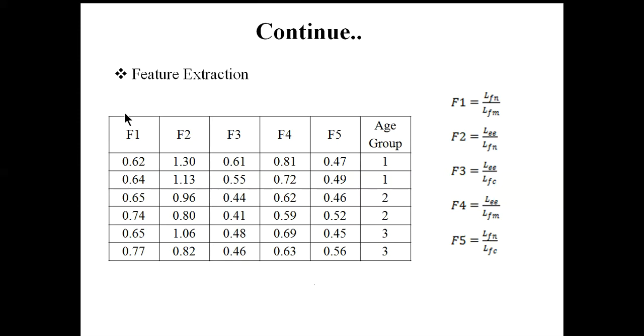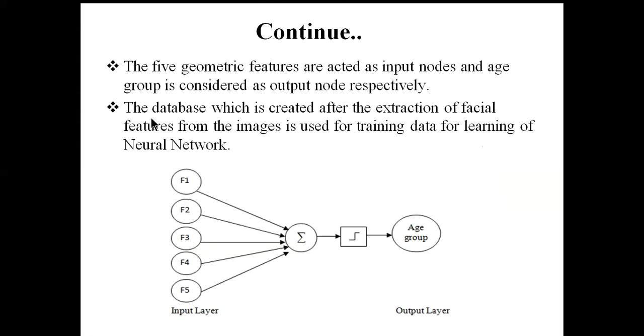So in the initial stage, we have to prepare this kind of database for any kind of problem apart from this example. For your own problem, you need to prepare this kind of data set so that you can apply and train an artificial neural network. Now, as already told, these five geometric features can be used as the input nodes or neurons of the input layer.